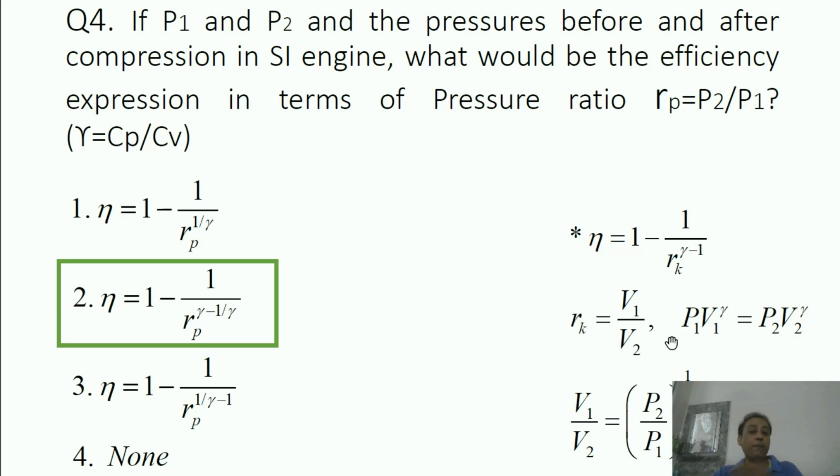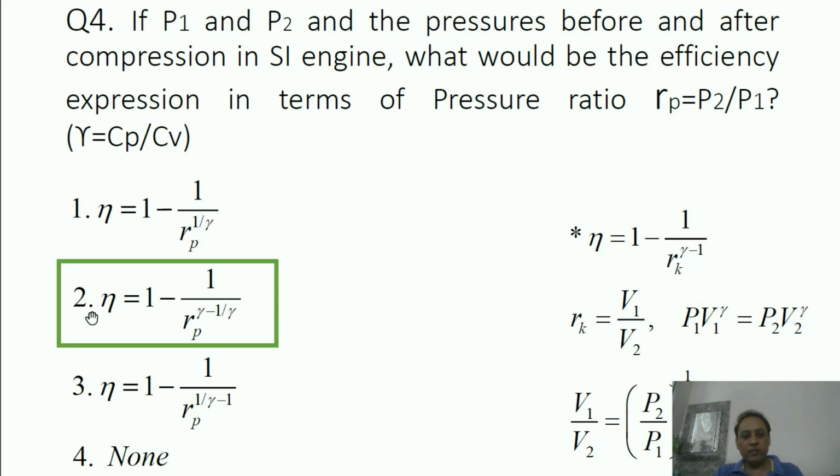But we know that compression is adiabatic in nature. So for an adiabatic process, P1 V1 to the power gamma equals P2 V2 to the power gamma. This is the expression for an adiabatic process. From this formula, V1 by V2 is P2 by P1 raised to the power 1 by gamma. Now in place of Rk, you can write P2 by P1, that is Rp, raised to the power (gamma minus 1) upon gamma, because here it is 1 by gamma.